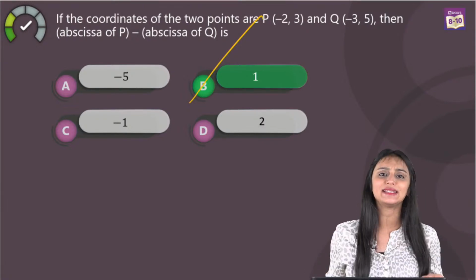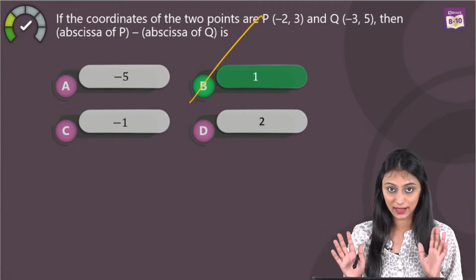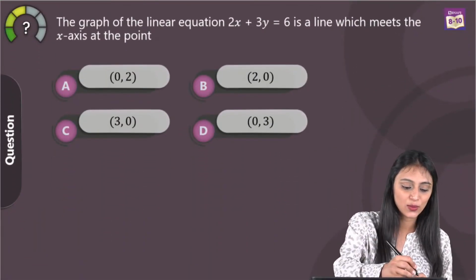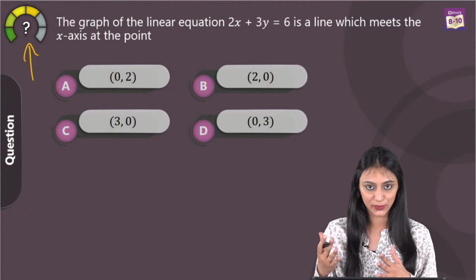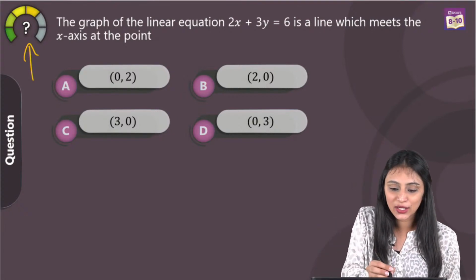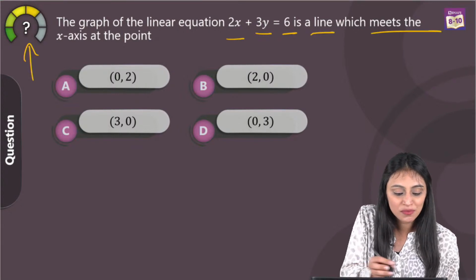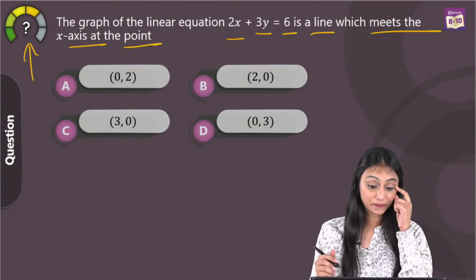So this was a pretty easy one, right? Now we know what abscissa is. All right, let's take a look at the next question, and you can see that this is a moderate one. So the graph of the linear equation 2x plus 3y is equal to 6 is a line which meets the x-axis at the point.